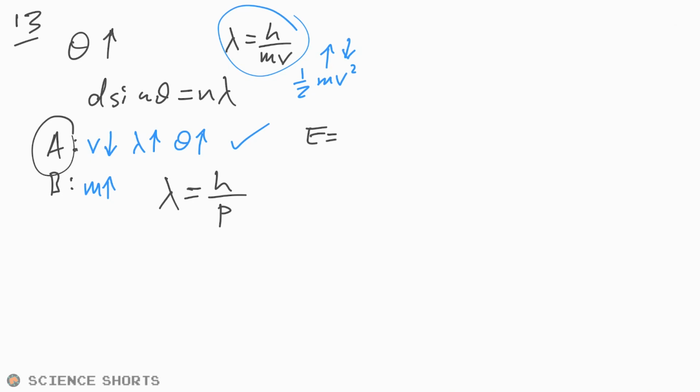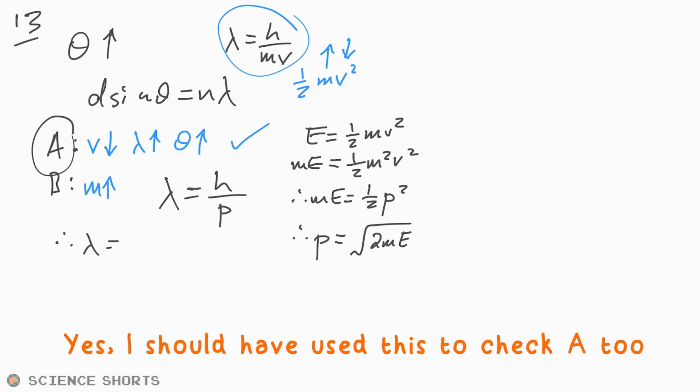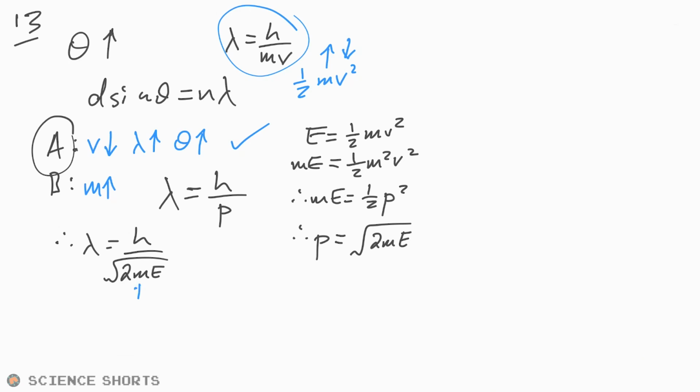We know that E, kinetic energy, is equal to half mv squared. And I think this equation is in the turning point section, actually, so you don't need to remember it, but it is useful to know where it comes from. All I'm going to do is multiply both sides by m, and so therefore we end up with mE is equal to half times momentum squared. So rearranging this for momentum, we end up with p is equal to the square root of 2 times the mass times the kinetic energy. So therefore, wavelength is equal to h over the square root of 2mE, the kinetic energy. So if that's the case, and they have the same kinetic energy, then if the mass goes up, the wavelength goes down. So that cannot be true.